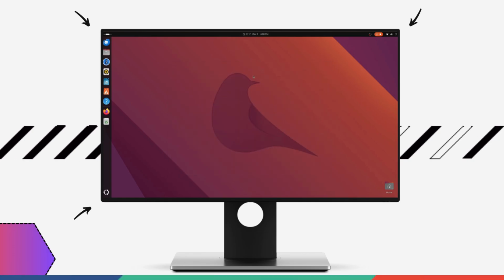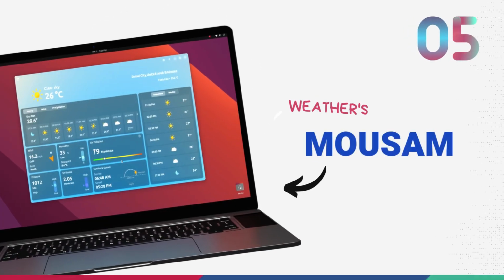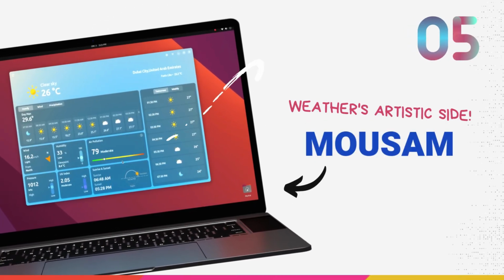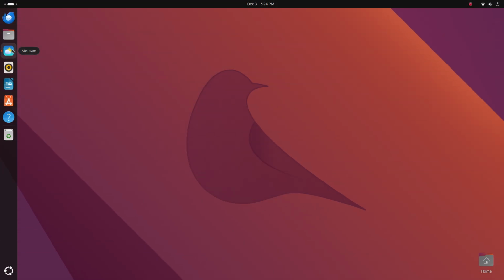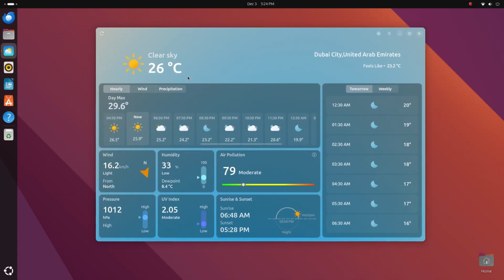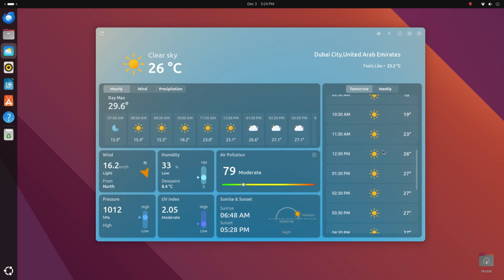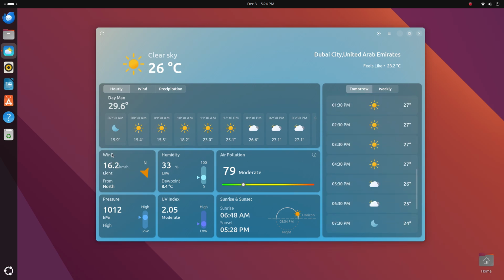Let's jump right in. Alright, starting off, we have Mousam on number 5, and the first thing you notice here is this weather app looks stunningly gorgeous. The design language, the aesthetic excellence here, this app turns heads for sure. Mousam means weather in Hindi, Arabic, Persian and many other languages, and this app provides detailed and extensive weather data. Many weather apps go for that minimal approach, but Mousam dives deep into information.